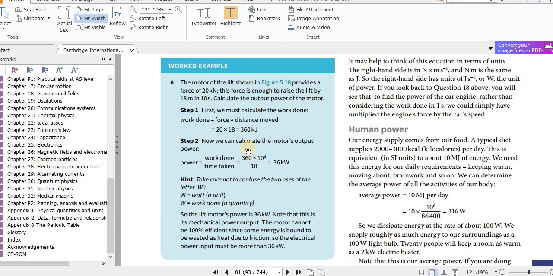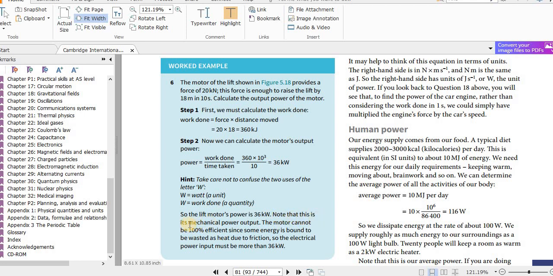Now here we have written it in joules, so it should be 36,000 watts, but they have again written it as 36 kilowatts. If you write this as 360 kilojoules, then you can just keep the k there, kilo. Then joules per second is watt, so this will be 36 kilowatts. Take care not to confuse the two uses of the letter W. Watt, a unit. W again, work done, a quantity. So the lift's motor's power is 36 kilowatts.